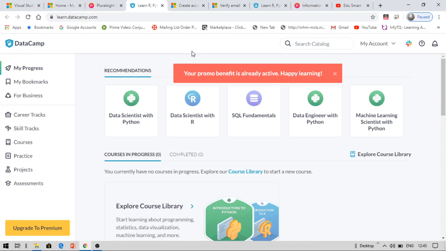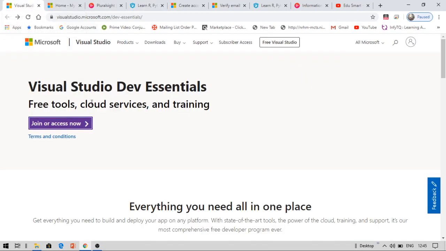Now, how can you get the link to this? You can get the link of Visual Studio on my website. I will provide the link of my website, and you can click on that link. You will be redirected to this page. You can get it and directly use this.